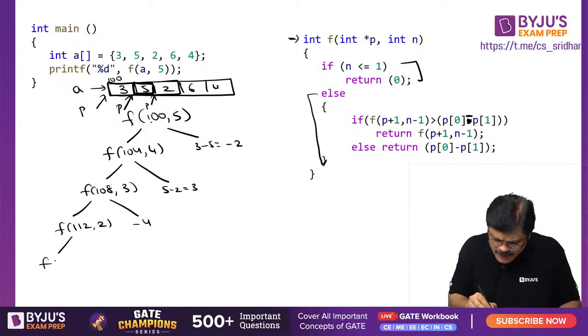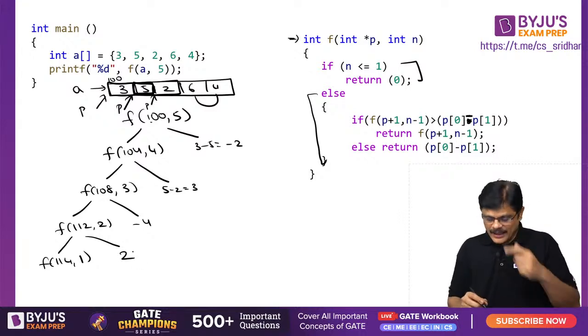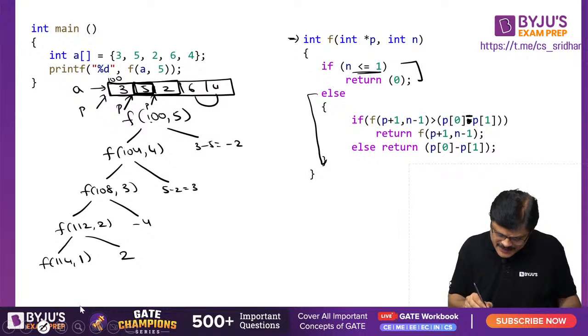Now again it calls F114 and 1, and what is this? 6 minus 4 is plus 2, na? 6 minus 4 is plus 2. Is it clear? Now once you reach the 1, when it is 1, the function returns the value 0, sir.